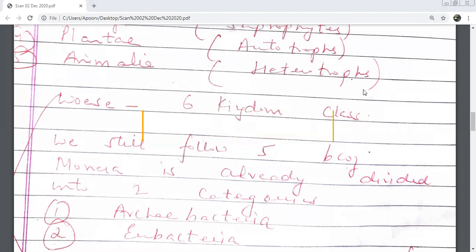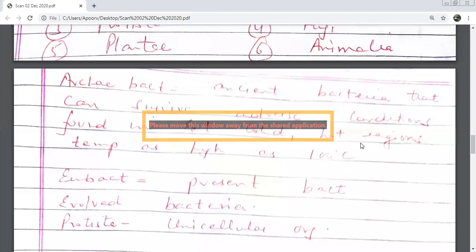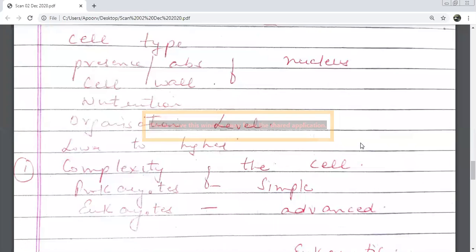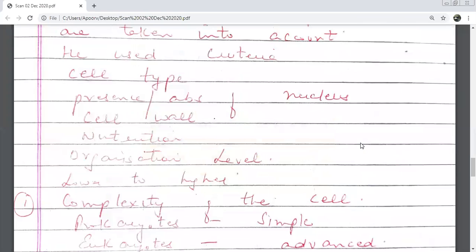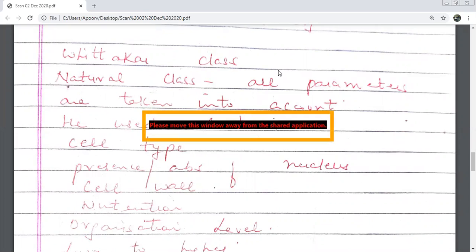Okay. Beta, when the class gets over, join on the same link again. Let's do this. Let's come to Whittaker's classification. We are going to go into detail because we are still following his classification. So let us study more. His classification is known as natural classification. There are commonly two words used for classification, although they have little relevance, but let me talk about it. One is artificial system of classification and second is natural system of classification.